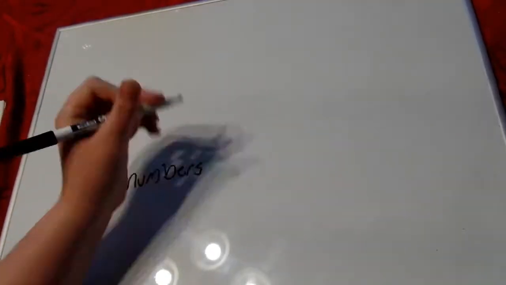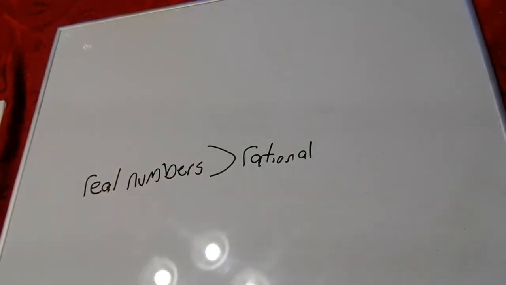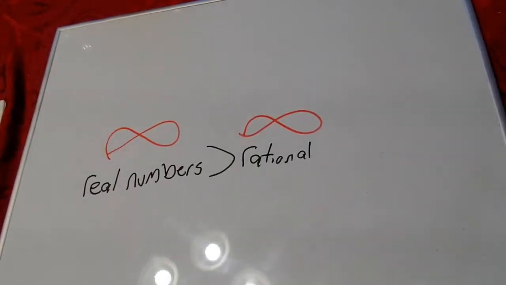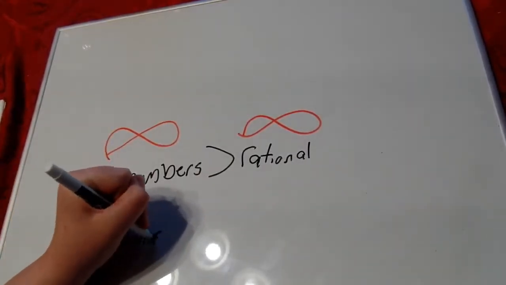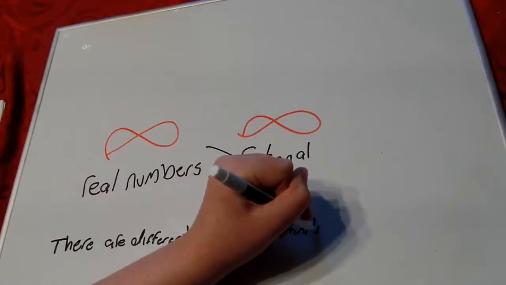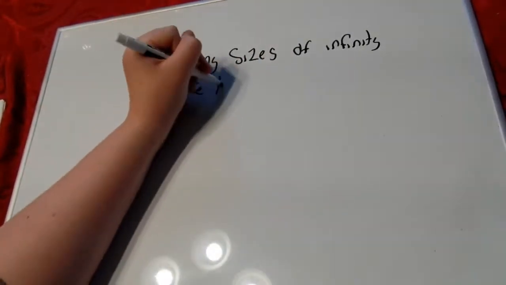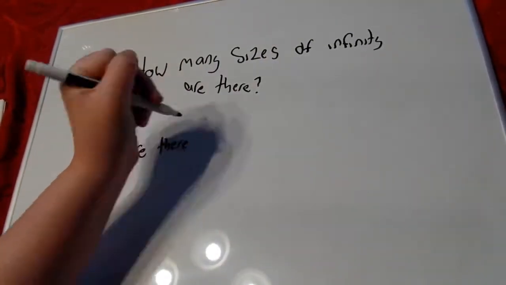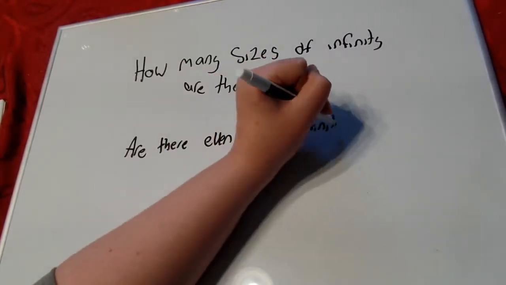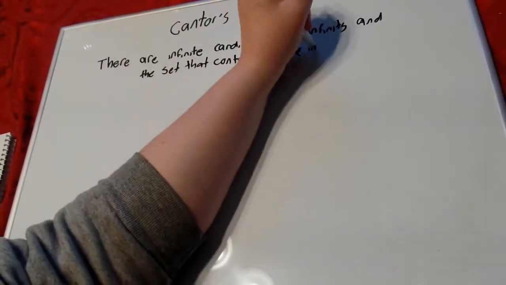Okay, so what does this mean? That means that there's more real numbers than there are rational numbers. Infinity is bigger than infinity. There are different sizes of infinity. So just how many sizes of infinity are there? Are there even infinite infinities? Cantor's paradox explains that there are infinite cardinalities of infinity, and the set that includes all the infinities is the biggest of them all.